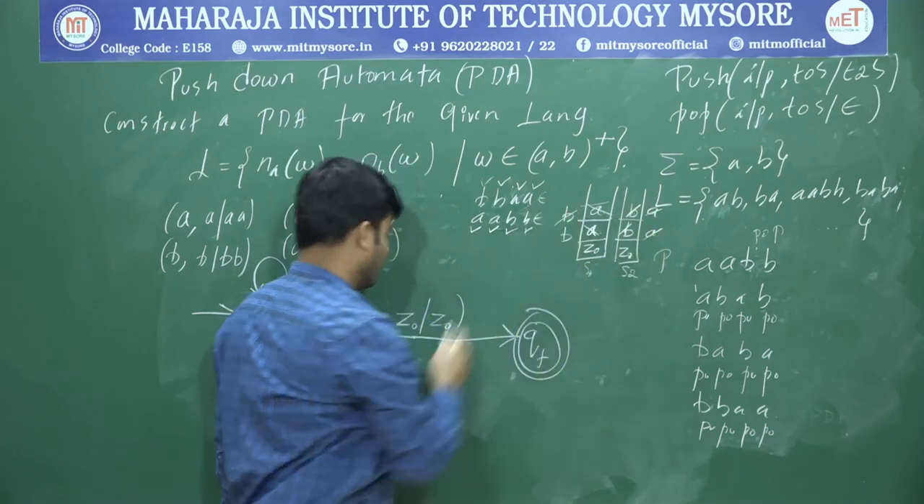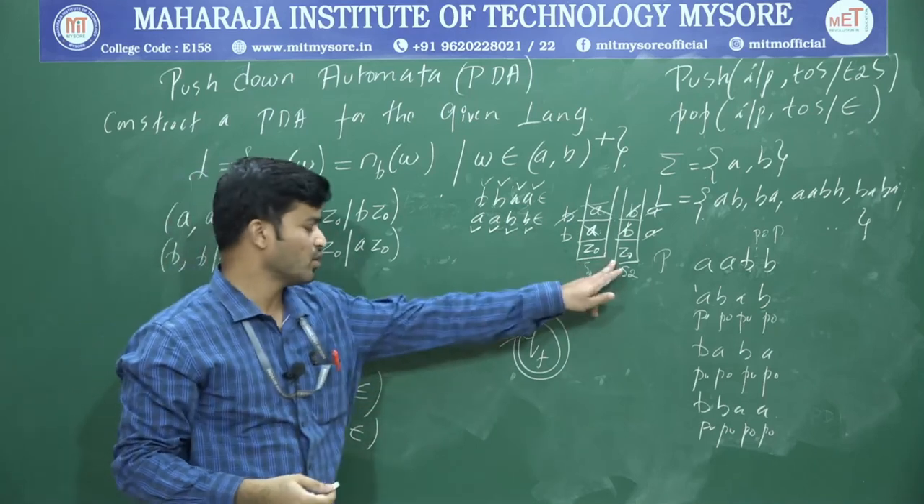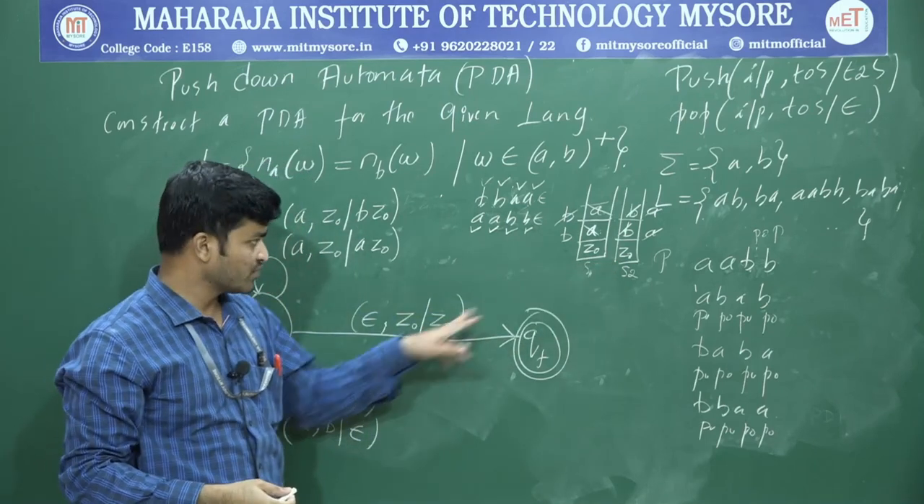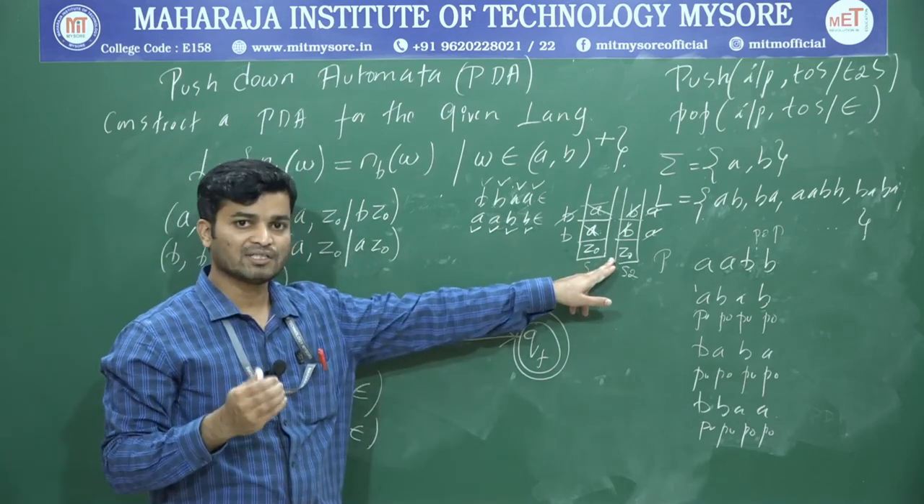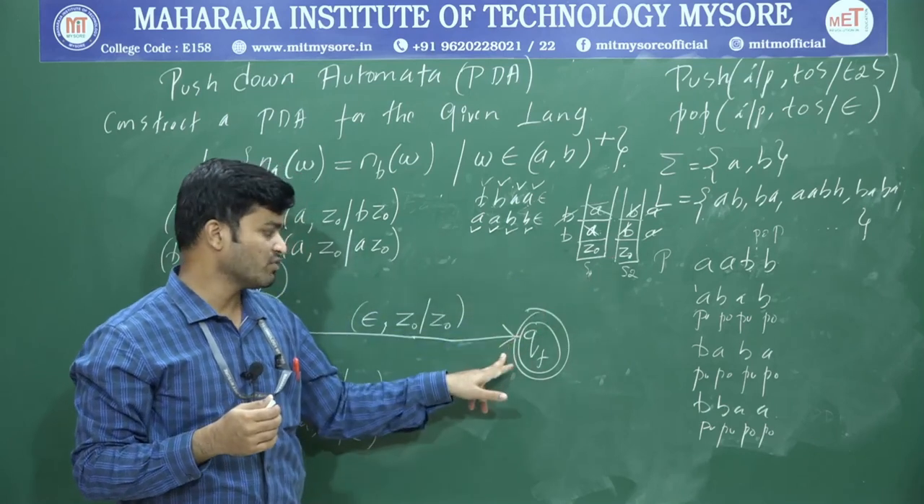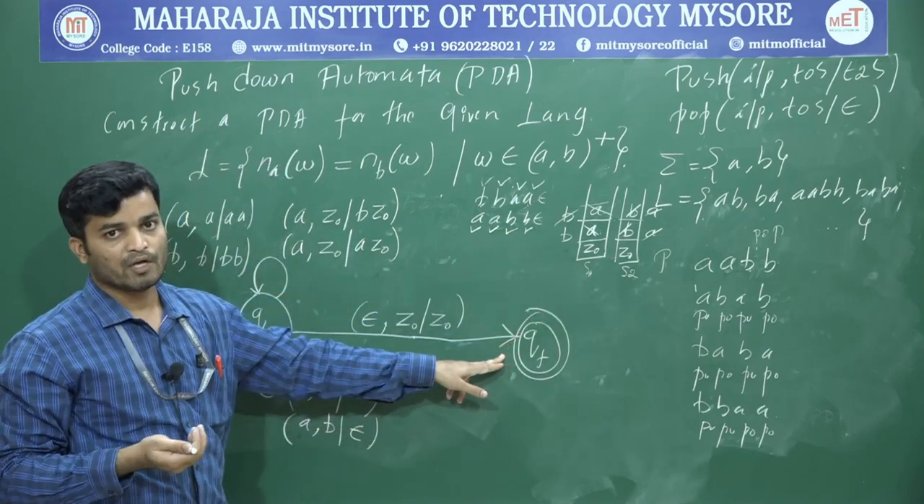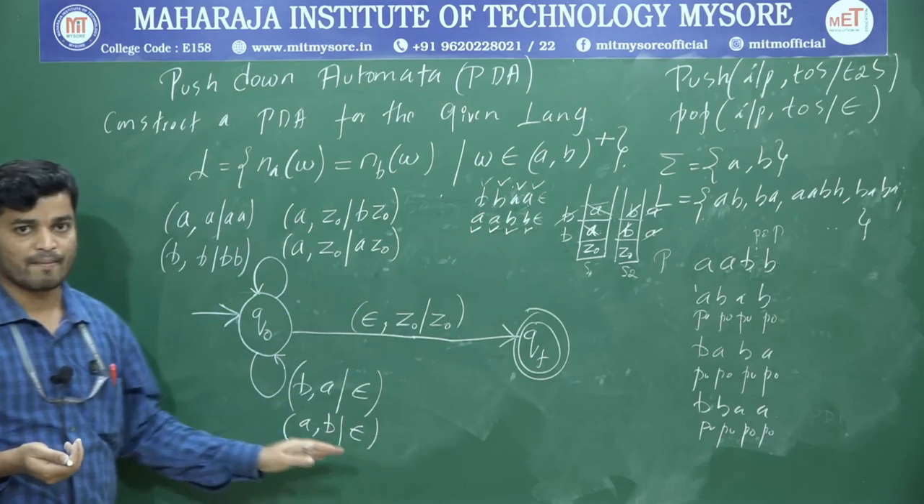Now the input is whatever, and if the top of the stack is Z0, maintain that Z0 as it is. Maintain that Z0 as it is, and go to the final state and accept that one. Why? Because that string is valid.